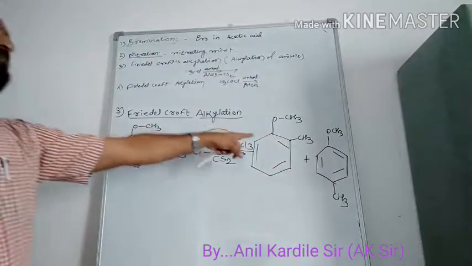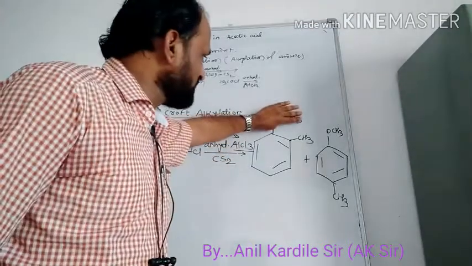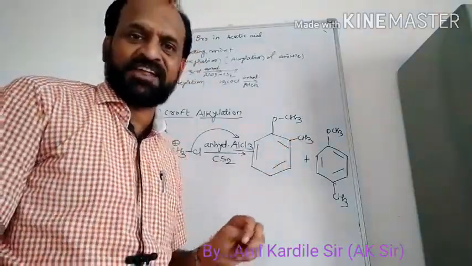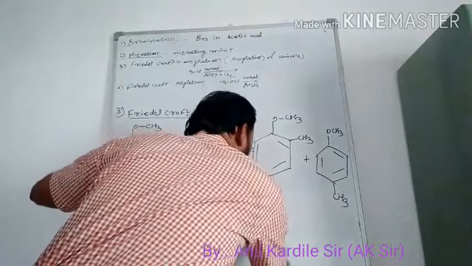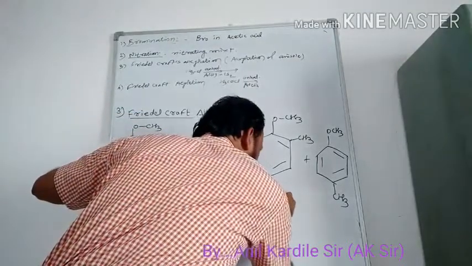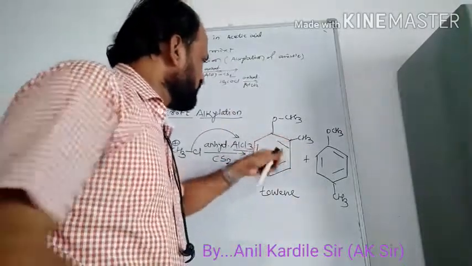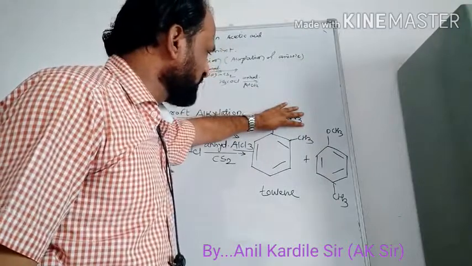Now what is the name of this compound? When there is no other group and CH3 is attached to the benzene ring, that particular molecule is called toluene. So this is toluene, and this methoxy is the substituent of that toluene.